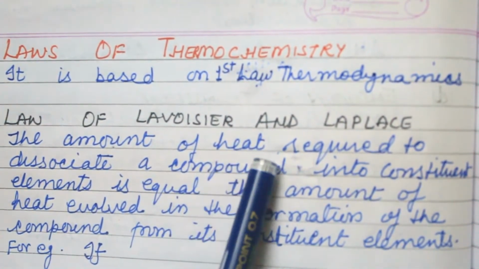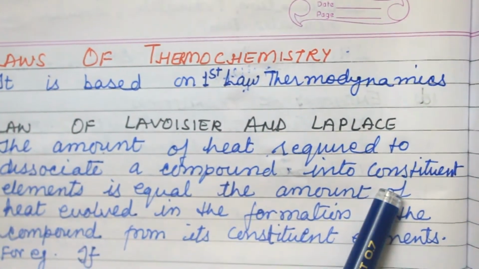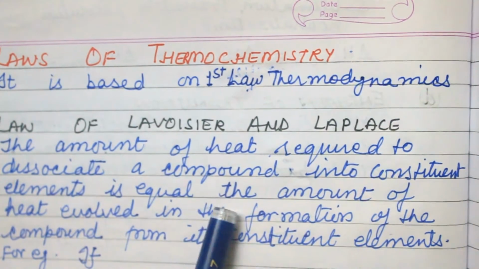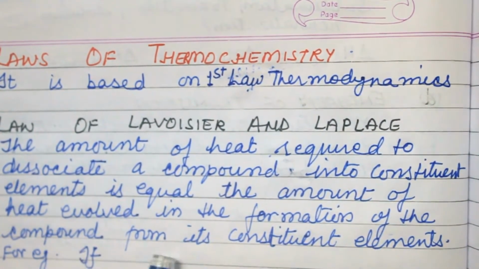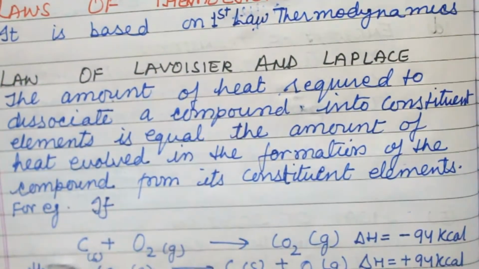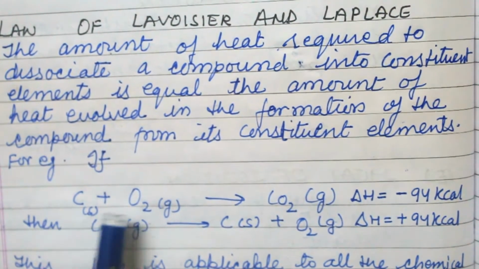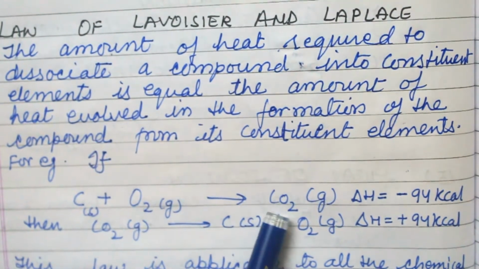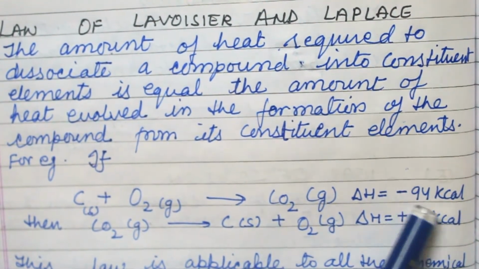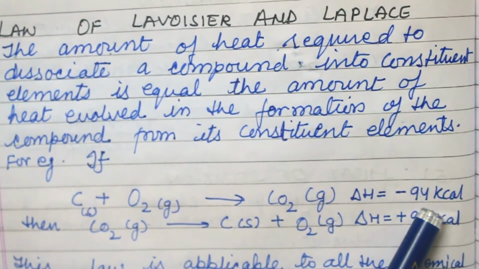The amount of heat required to dissociate a compound into its constituent elements is equal to the amount of heat evolved in the formation of the compound from its constituent elements. For example, if we want carbon dioxide, then these two elements combine with each other to form carbon dioxide, and this much heat energy is released, minus 94 kcal.